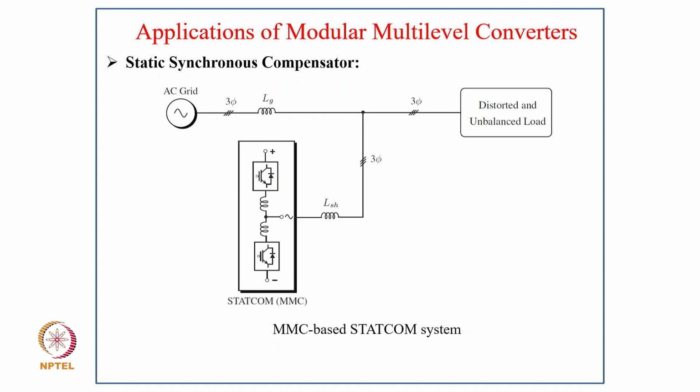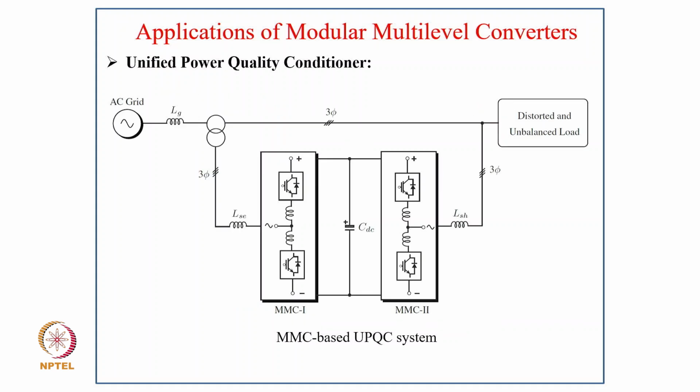So they are going to be very popular, and especially here you can avoid the transformer normally. Otherwise, with the 2-level or 3-level voltage source converters, we need the transformer for interconnecting this to the high voltage transmission system also. And similarly, we have UPQC, MMC based UPQC. Here, it can provide the compensation, bidirectional power flow is possible, and it can also compensate the load locally.